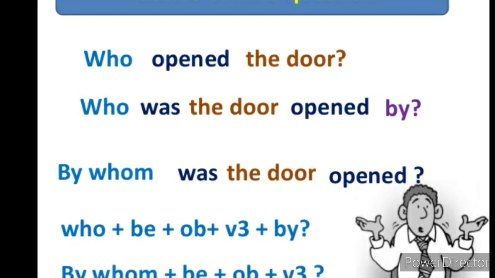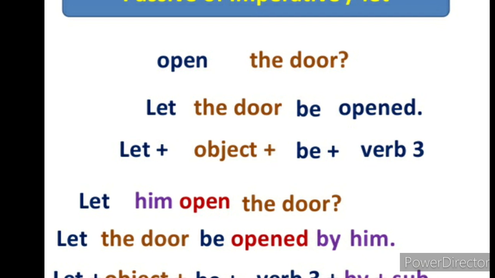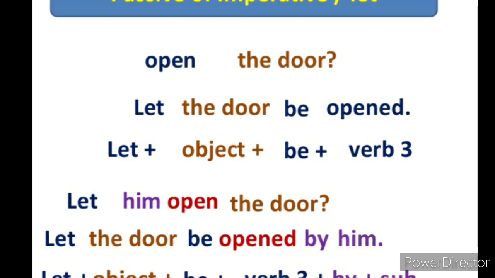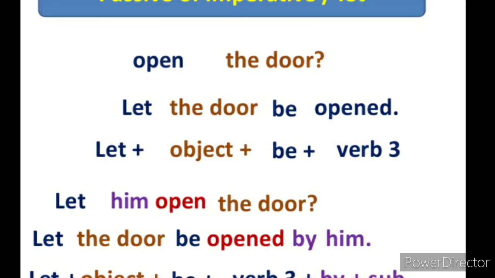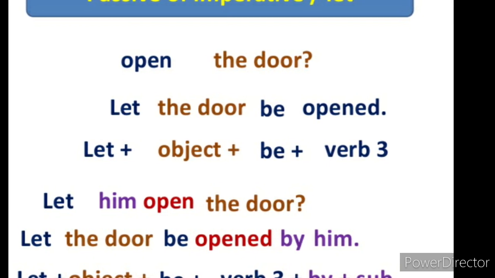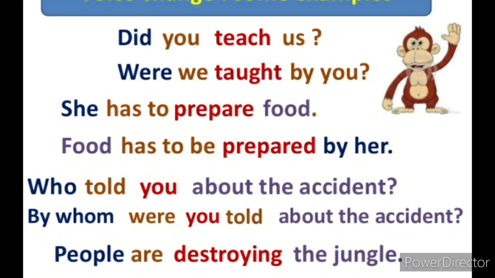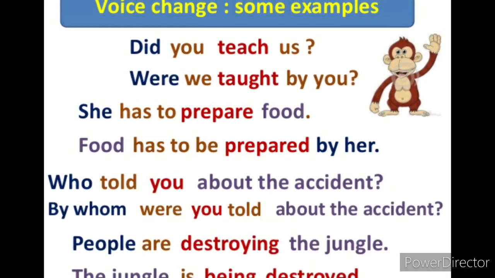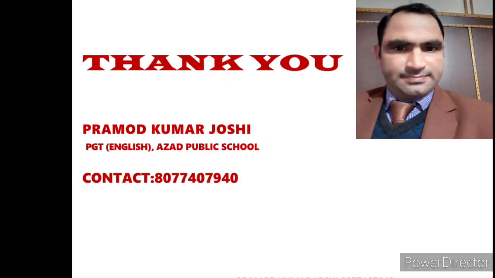Dear student, now we are going to start the imperative sentences. Open the gate. Let the gate be opened. Next, let him open the door. Let the door be opened by him. Let plus object plus be plus third form of the verb plus by plus subject. So, did you teach us? Were you taught by us? In this manner, students, we are knowing about how to change active into passive voice.